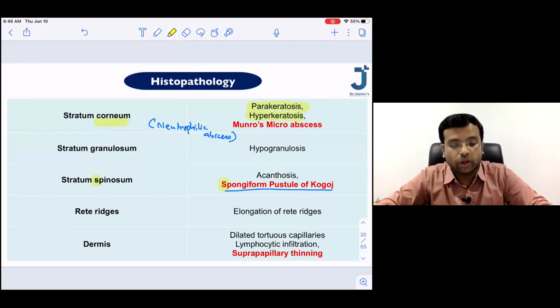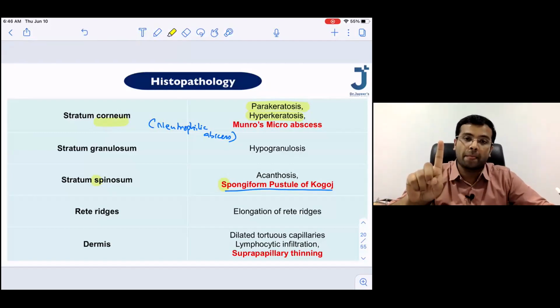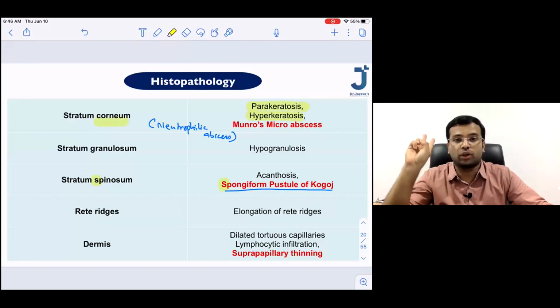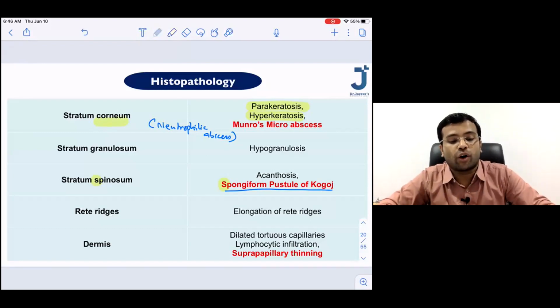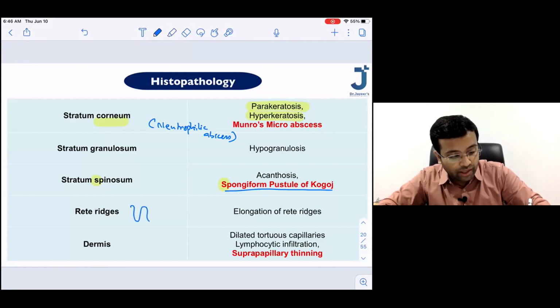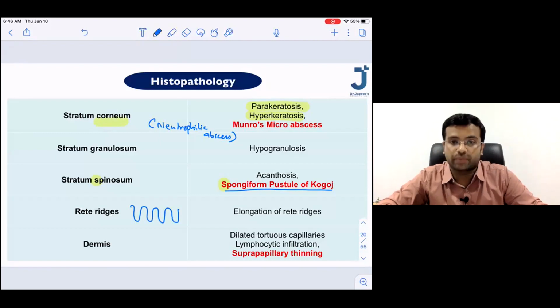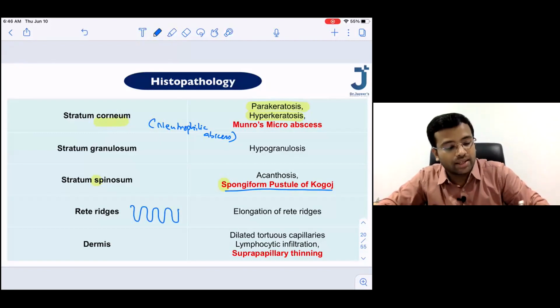So the histopathological features that you may note down right now are Munro's microabscess in the stratum corneum, spongiform pustule of Kogoj in the stratum spinosum, and elongation of the rete ridges. So there is going to be a regular elongation of the rete ridge. Due to this regular elongation of rete ridge, this is compared to a camel foot.